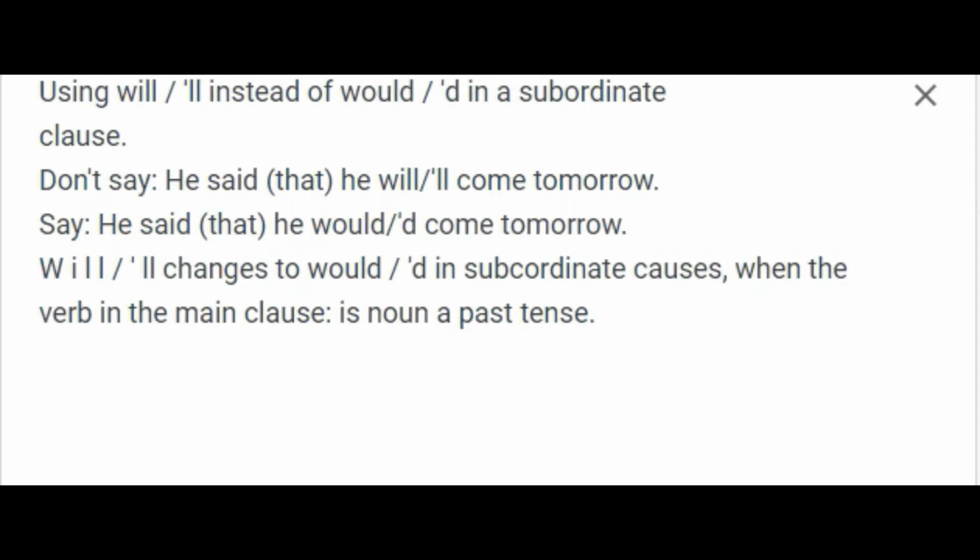Using will, instead of would, in a subordinate clause. Don't say, he said that he will come tomorrow. Say, he said that he would come tomorrow. Will changes to would in subordinate clauses, when the verb in the main clause is in a past tense.